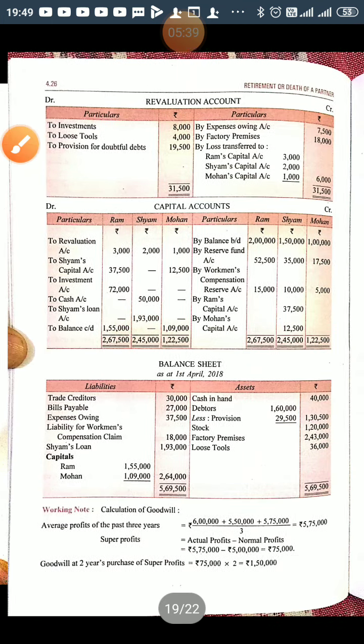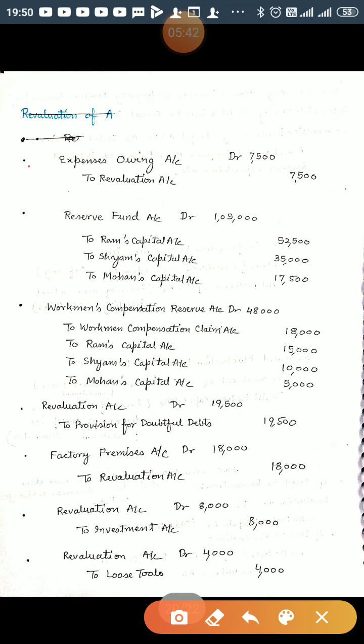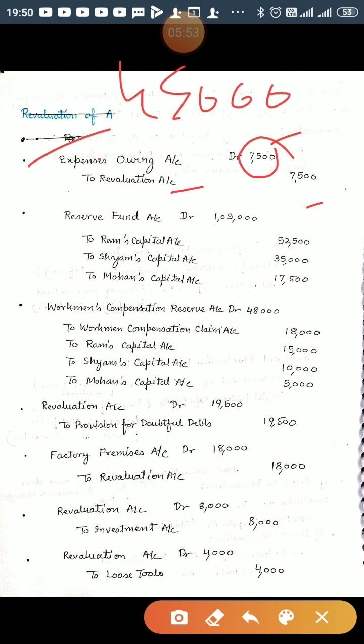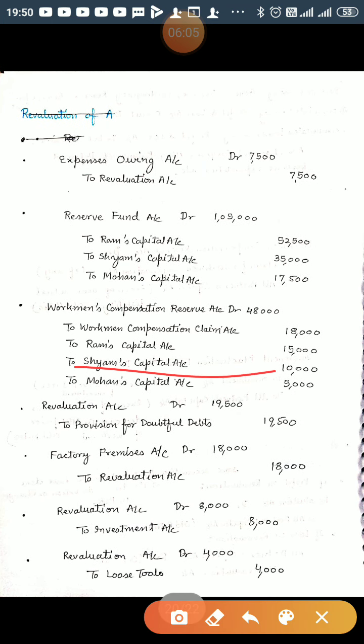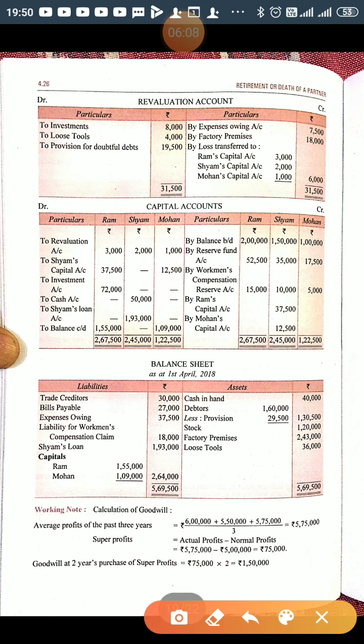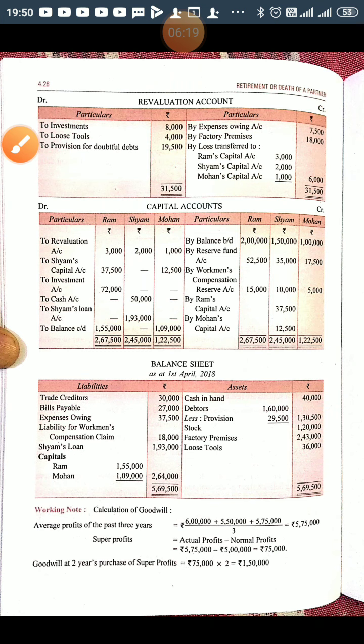The journal entry for this: expenses owing account debited to revaluation account 7,500. This 7,500 comes from 45,000 minus 37,500. And this revaluation account will be credited by expenses owing 7,500, and in the balance sheet we will decrease the value to 37,500. These are the two adjustments.